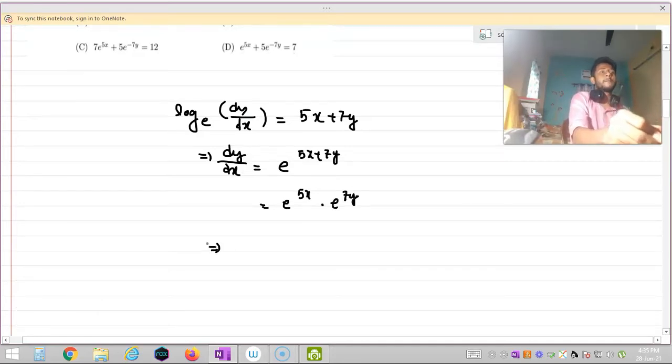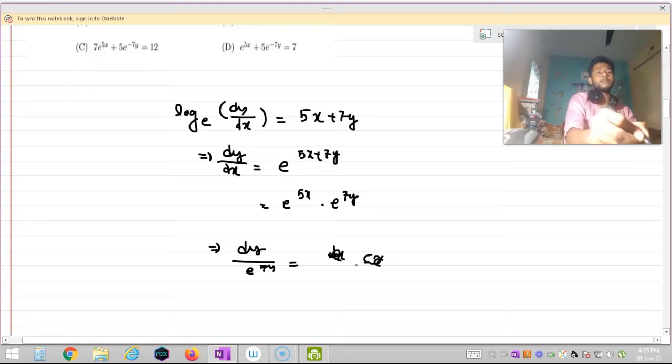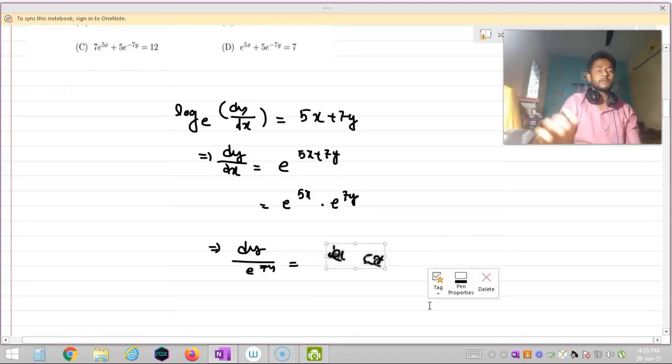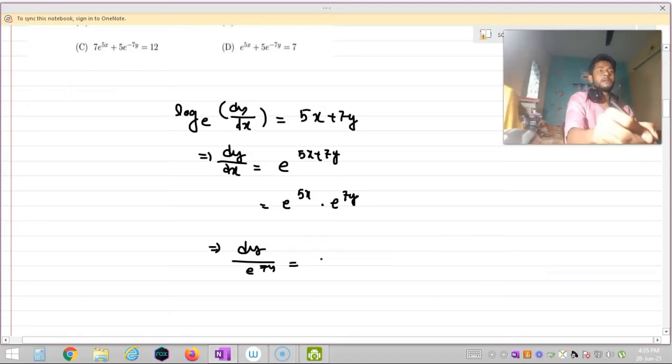So I can write dy by e to the power 7y is equal to e to the power 5x into dx.